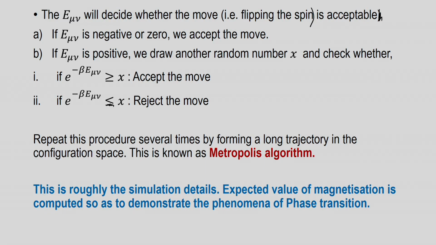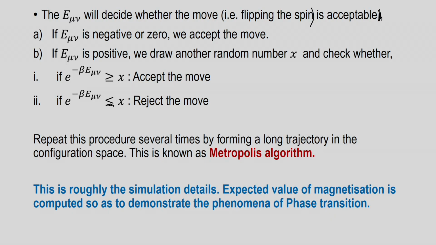The expected value of the magnetization is computed so as to demonstrate the phenomena of phase transition. After the thermalization, after the system has achieved the equilibrium or the Boltzmann distribution, the thermal equilibrium, so to say, then you calculate the magnetization. If the magnetization has a finite and large value, we can say that the system is magnetic. And if it is either 0 or very small, then we will have to say that it is a non-magnetic system or poorly magnetic system and so on.